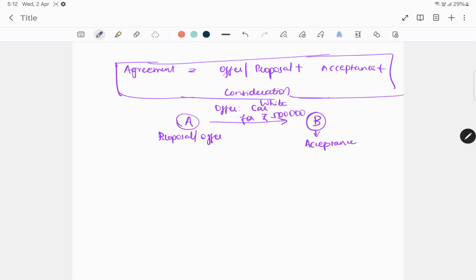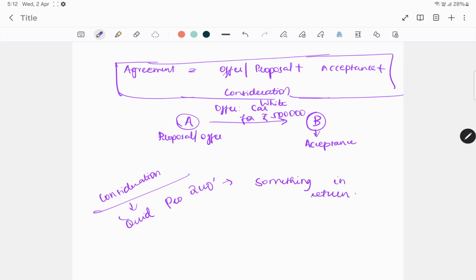Do you think there is consideration between A and B? Yes, for sure there is consideration. So what is the consideration? If we look at the concept of consideration, it is basically referred to as quid pro quo. What do you mean by quid pro quo? Quid pro quo means something in return.